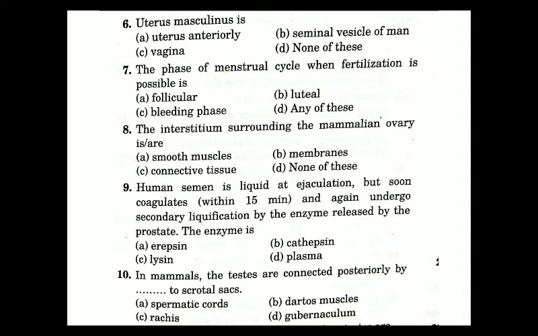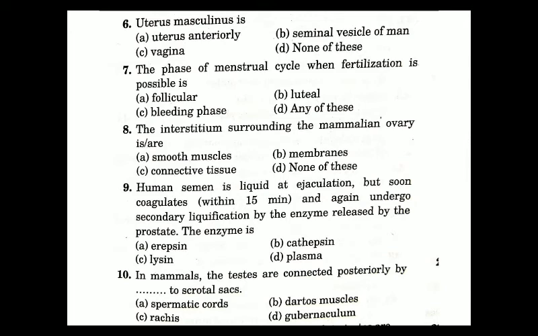Why will follicular phase not be our answer? Because during the follicular phase, the female egg starts maturation and undergoes some changes. It first becomes a primary follicle, then a secondary follicle, then a tertiary follicle, then it forms the mature Graafian follicle.